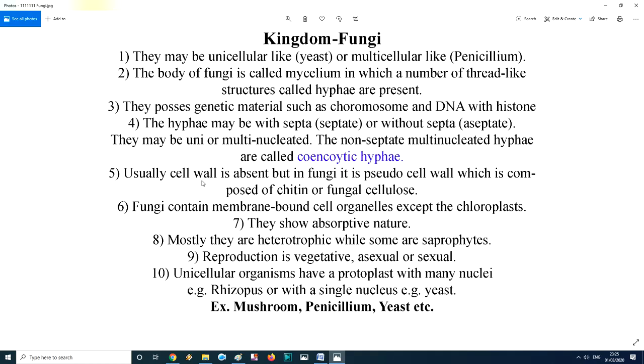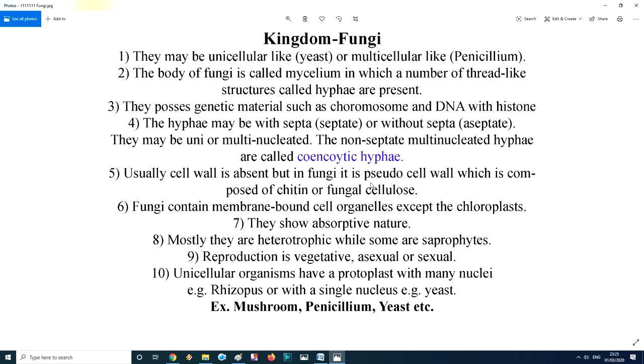Usually a cell wall is absent, but in fungi there is a pseudo cell wall, which is composed of chitin, also called fungal cellulose. Actually, fungi do not have a true cell wall, but some material is present in the outer covering of fungi. That material is called chitin, and that covering is also called a pseudo cell wall, meaning a faulty cell wall. Actually, the cell wall is not there, but it is like a cell wall.